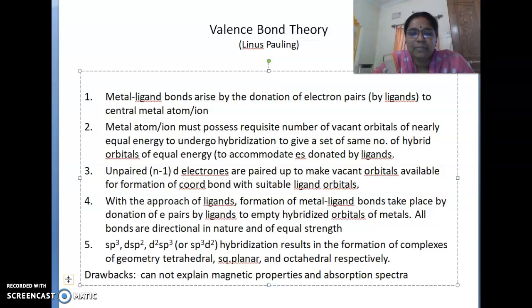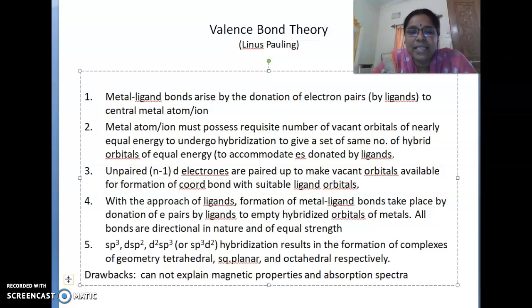Or 1 orbital simply I can say. So how many d orbitals are there? 5: dxy, dyz, dzx, dx square minus y square and dz square. Let us suppose if there are 4 d electrons, obviously they are going to occupy the first 4: dxy, dyz, dzx and dx square minus y square.